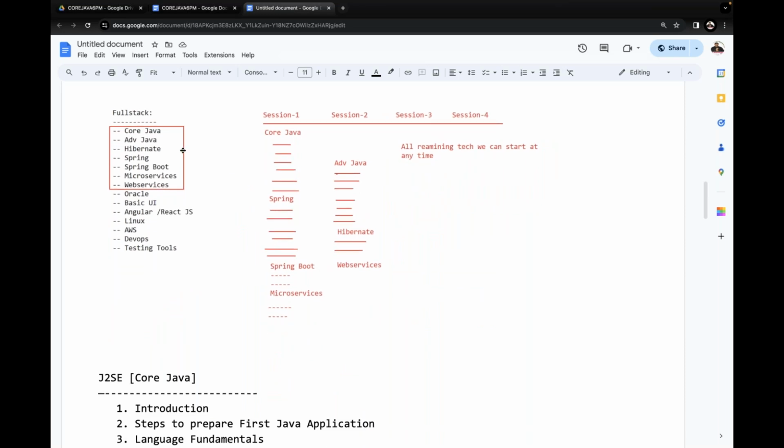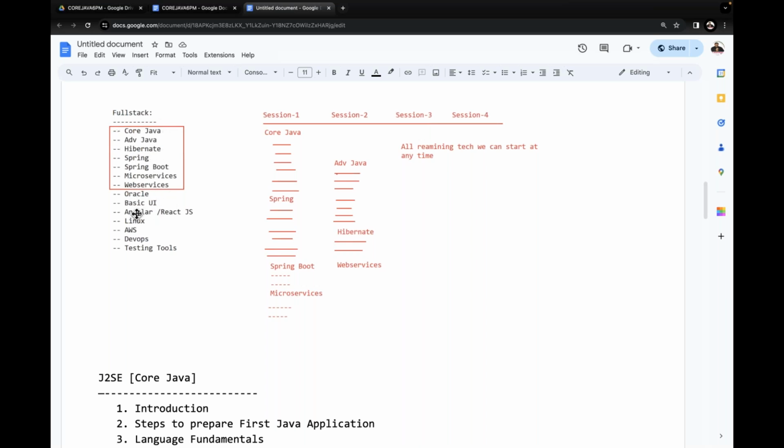What are the various full stack Java development courses going on? If you understand this list of technologies, we can identify this clearly. Full stack Java development content. Here I'm telling you how many courses are available. We can list them out: core Java, advanced Java, Hibernate, Spring Boot, microservices, web services. This total part is Java related, Java based parts.